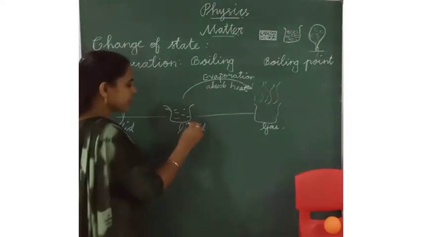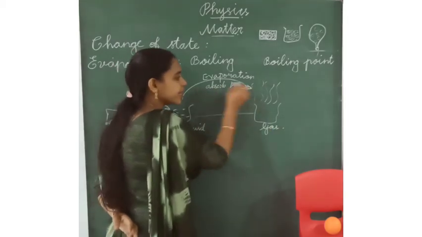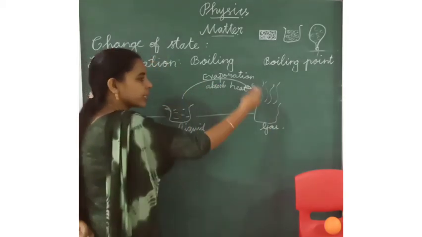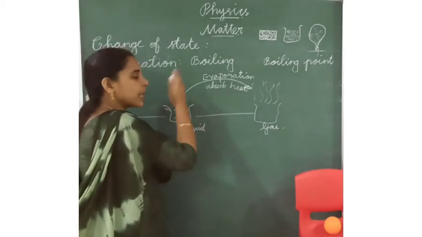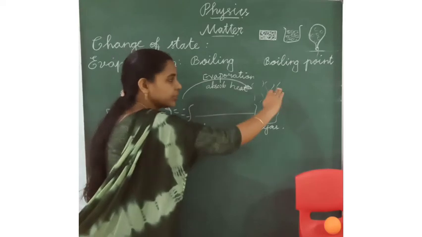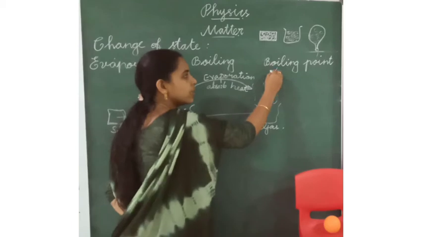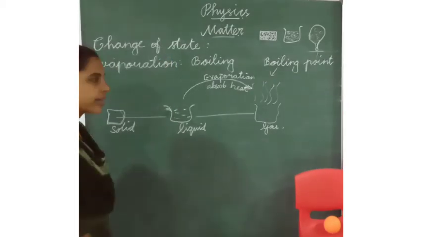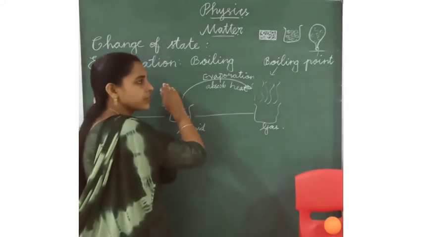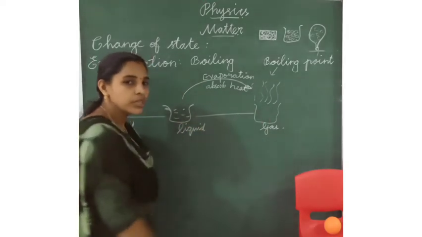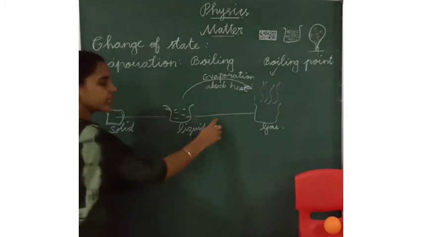Boiling point means the liquid changes into gas. Completely, the liquid will be changed into gas at a particular temperature. That is called the boiling point. How much temperature is needed to change the liquid into gas? The whole liquid changes into gas. It is called boiling point.